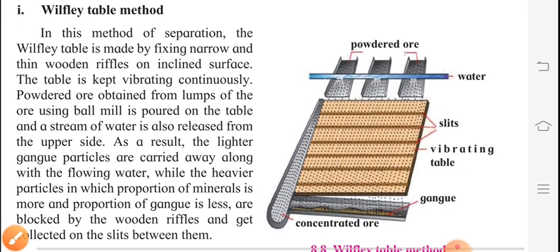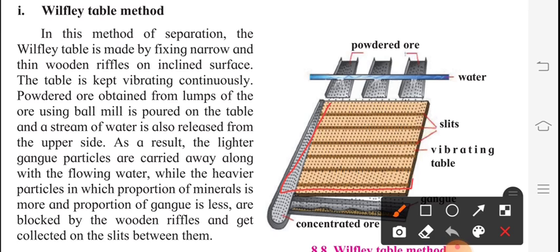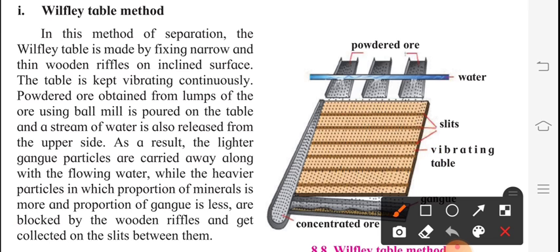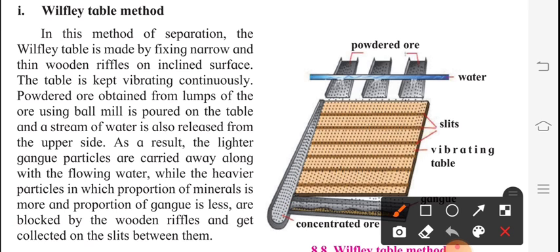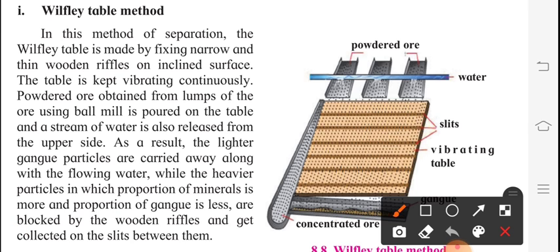First of all, we will see the given diagram. In this diagram, one table is given, right? A few stages are there, lower and lower. These are the slits, and this table is a vibrating table. Here is the concentrated ore, and the remaining gangue part is there, which is the impurities present in the metal.